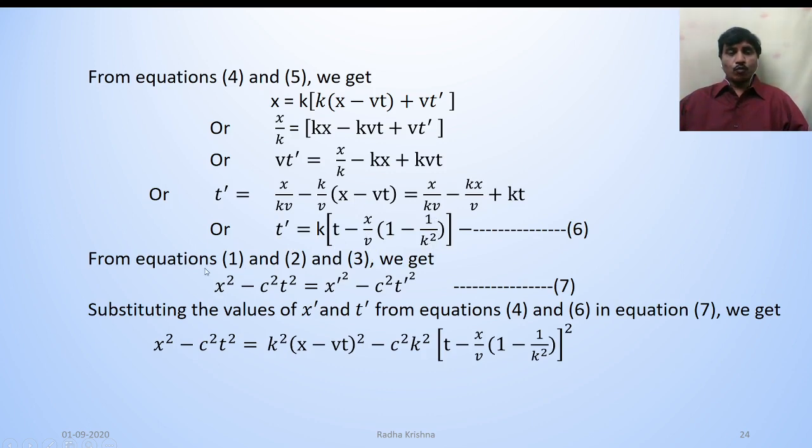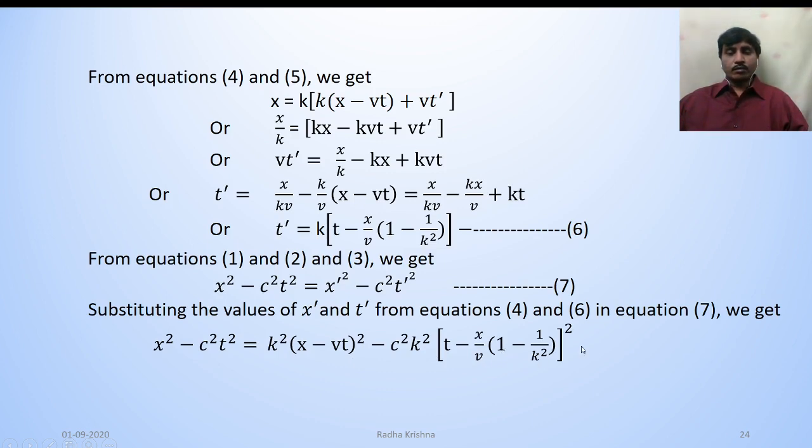From equations 1, 2 and 3, we get x square minus c square t square is equal to x dash square minus c square t dash square. That is equation 7. Substituting the values of x dash and t dash from equations 4 and 6 in equation 7, we get x square minus c square t square is equal to k square into (x minus vt) whole square minus c square k square into (t minus x by v into (1 minus 1 by k square)) whole square.